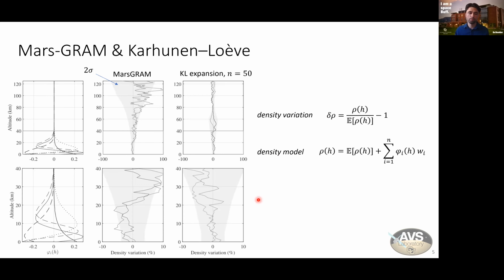The bottom row here is from 0 to 40 kilometers altitude, and you can see that this approximation performs very well there. And then showing all the way up to 125 kilometers altitude, the approximation is worse where the altitudes are high and the densities are low, because although we are showing percent density variation here, the expansion itself is on the actual value of density. In short, this turns out to be okay because most of the dynamic pressure occurs in this region anyway, and our predictions still perform quite well. Although you could do this expansion differently if you had different requirements.